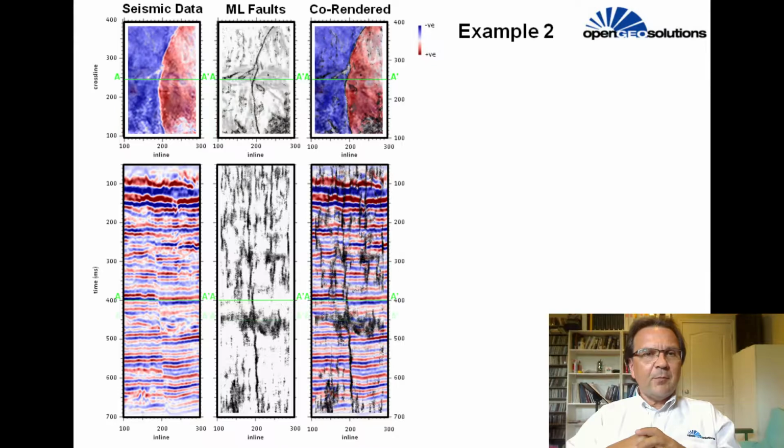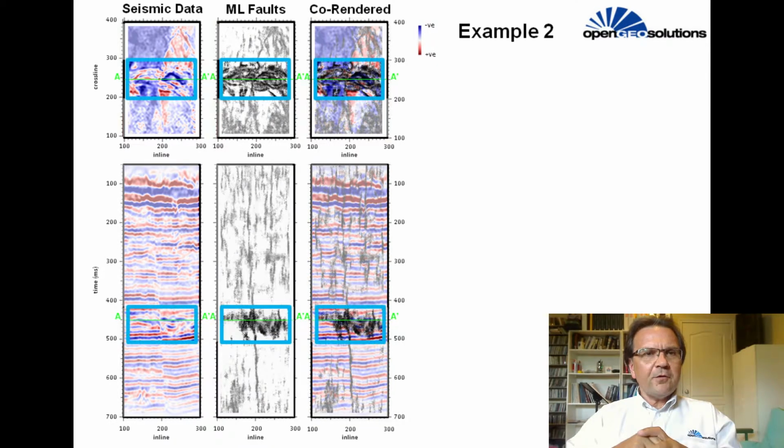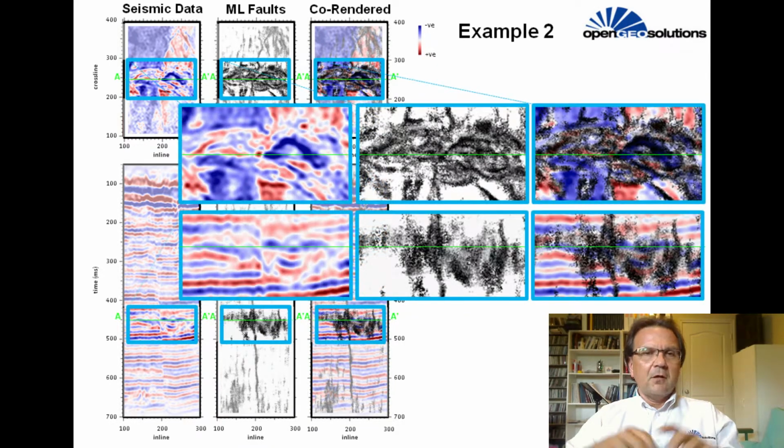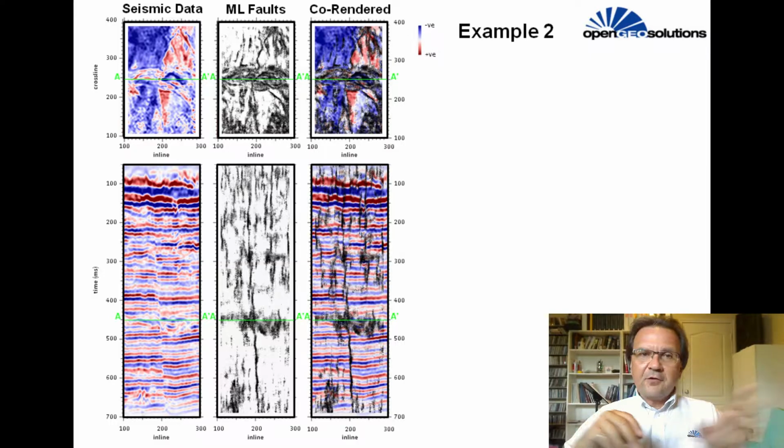Also worth noting is the ML anomaly at around time 440 to 480 milliseconds. It is a good reminder of the importance of working in 3D. What initially looks like an area of false fault positives on a single 2D line is actually a concentrated set of disturbances, or edges, associated with a channel that is oriented orthogonal to the fault. This particular 2D line is quasi-parallel to the channel edge.